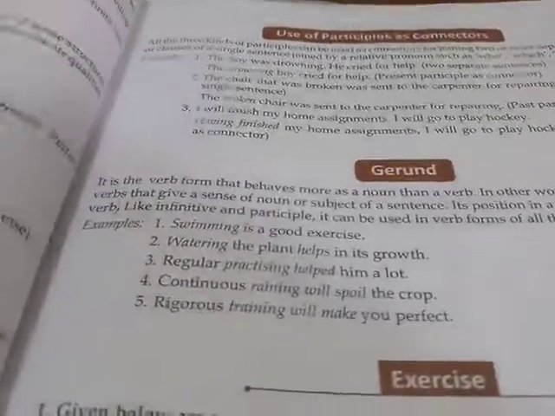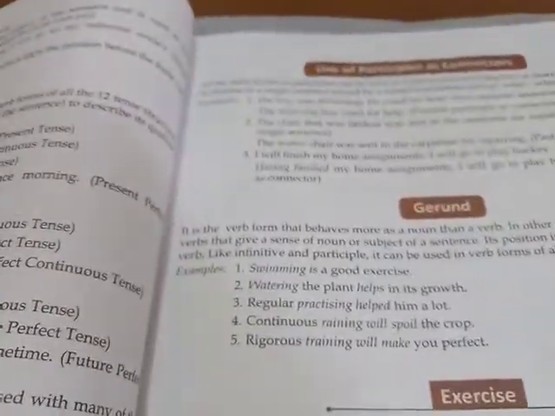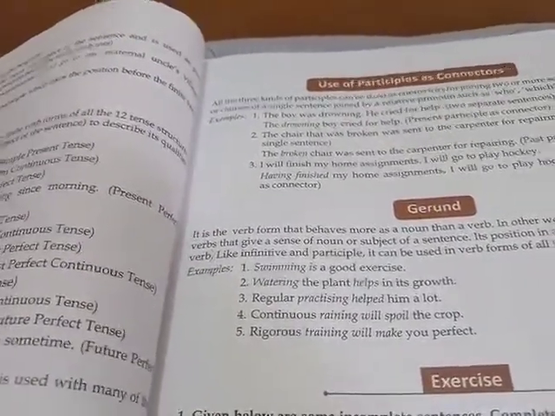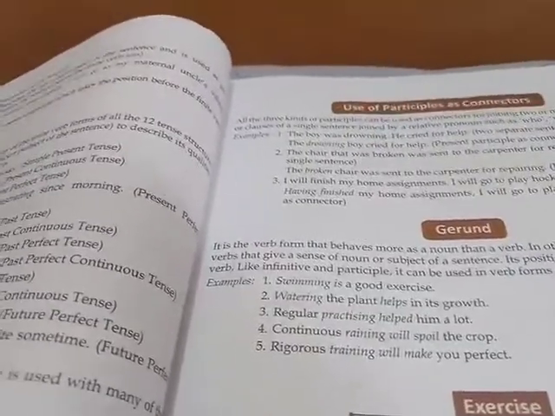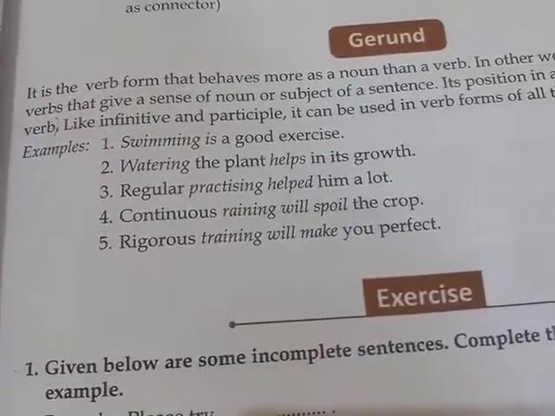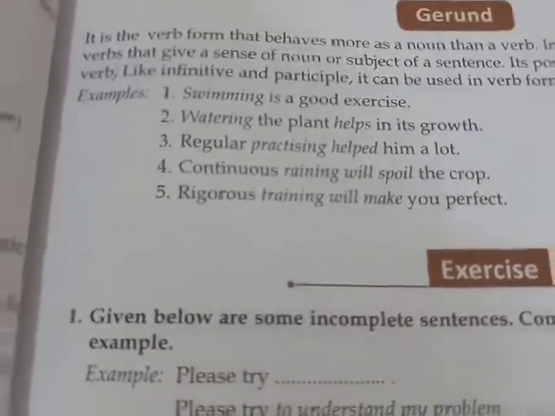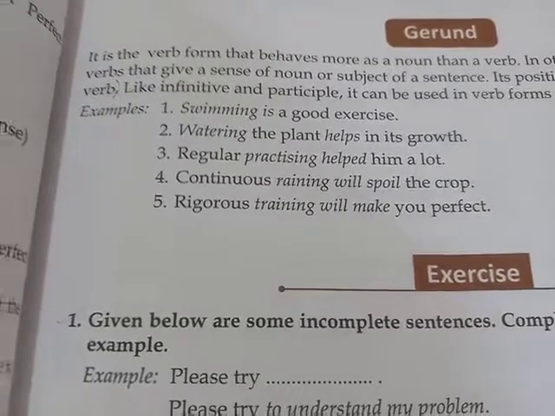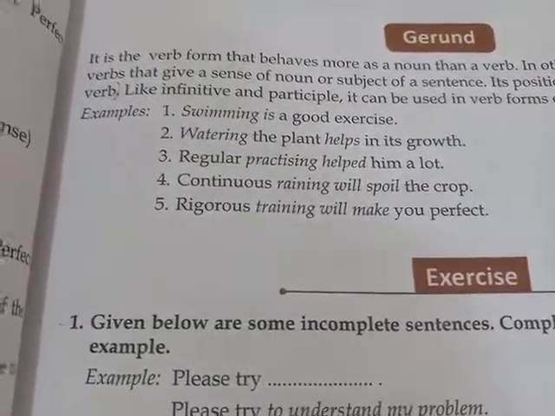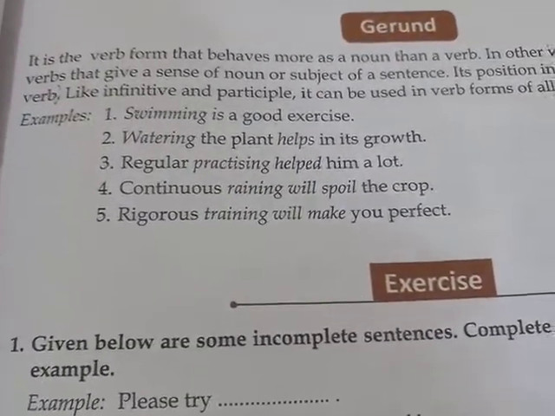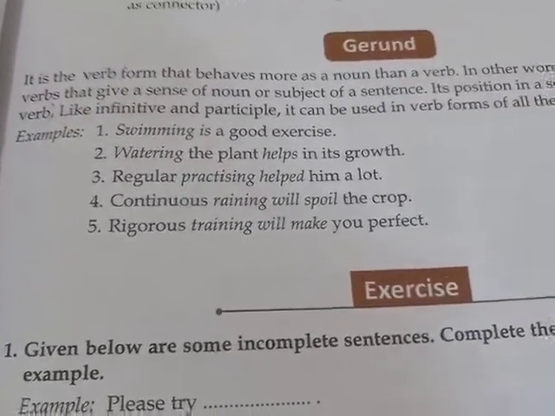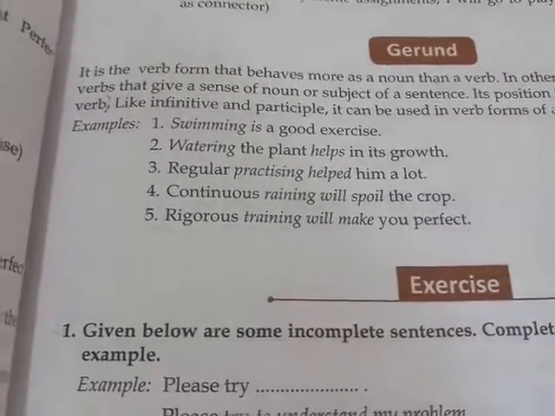In other words, gerunds are non-finite verbs that give a sense of noun or subject of a sentence. Its position in a sentence is before the finite verb. Gerund is a verbal noun word. It is used both as a verb and a noun, and it ends in ing.